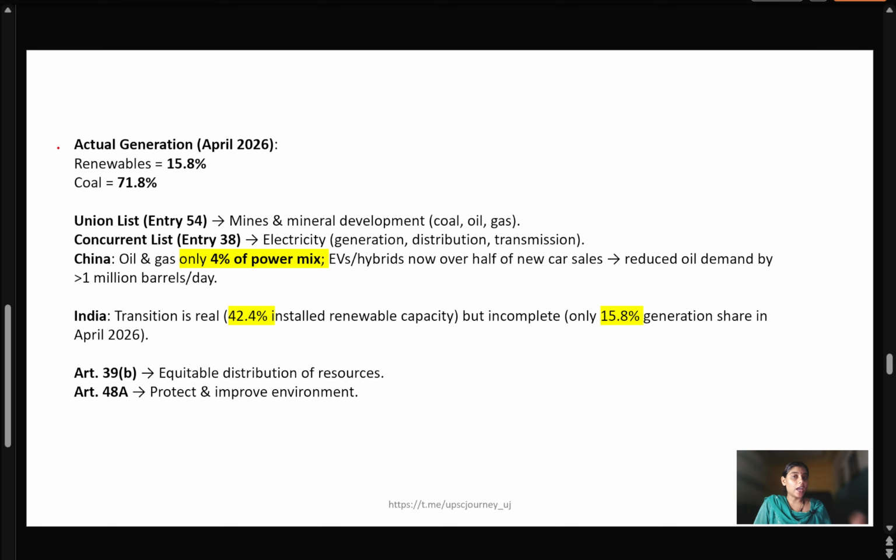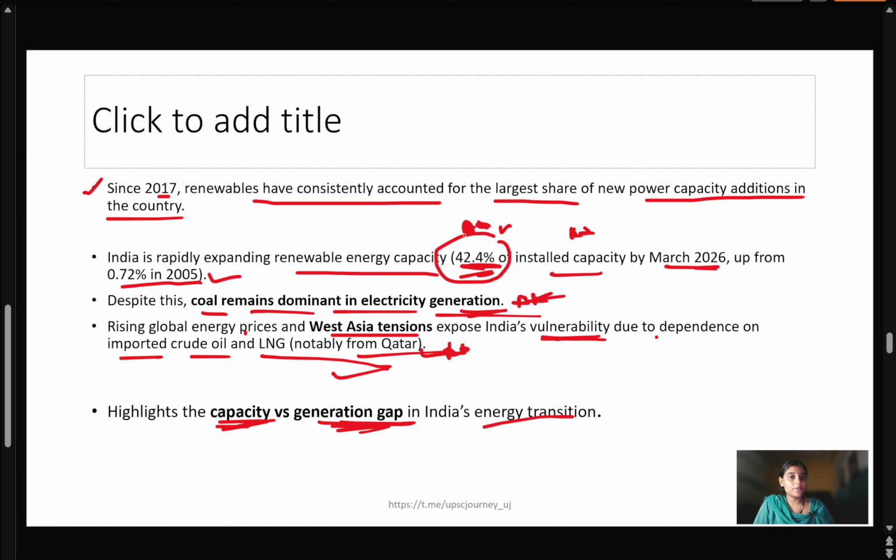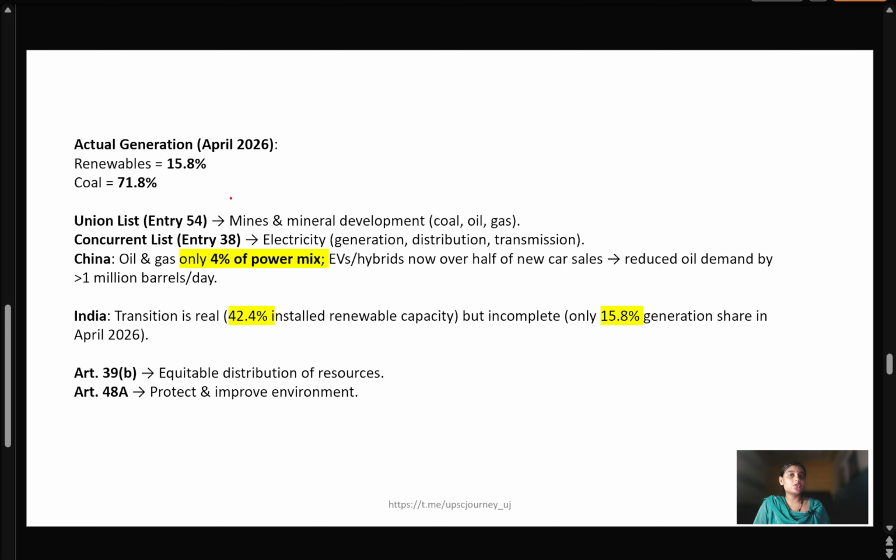Here we are saying that we have an installed capacity of 42%. But if we look into the actual figures, in April 2026, 15.8% of generation comes from renewable energy, but 71.8% still comes from coal.